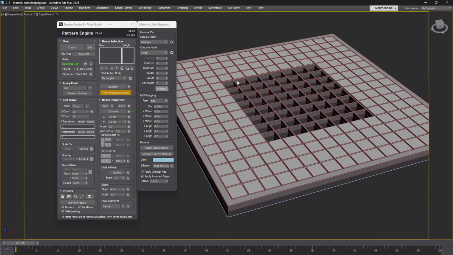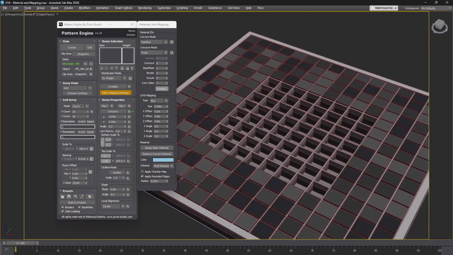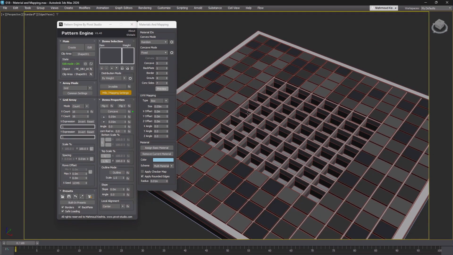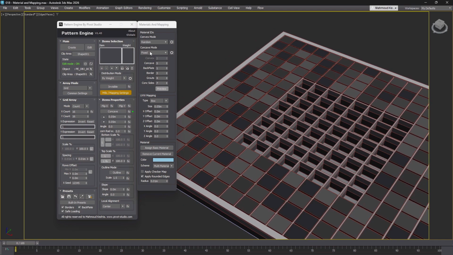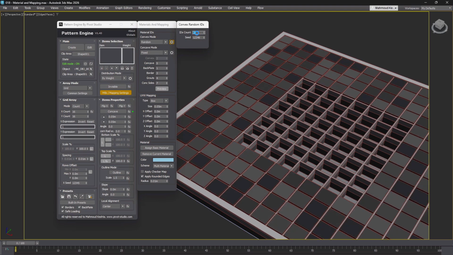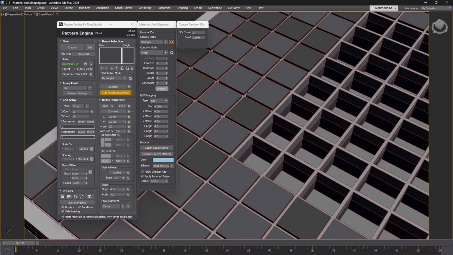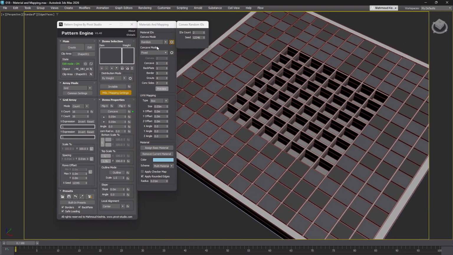Next is random distribution. This mode randomly assigns material IDs to either convex or concave items. You can control the number of IDs to use with the ID count and adjust the randomization with the random seed. As you change the ID count, you'll see the number of unique material IDs change accordingly.